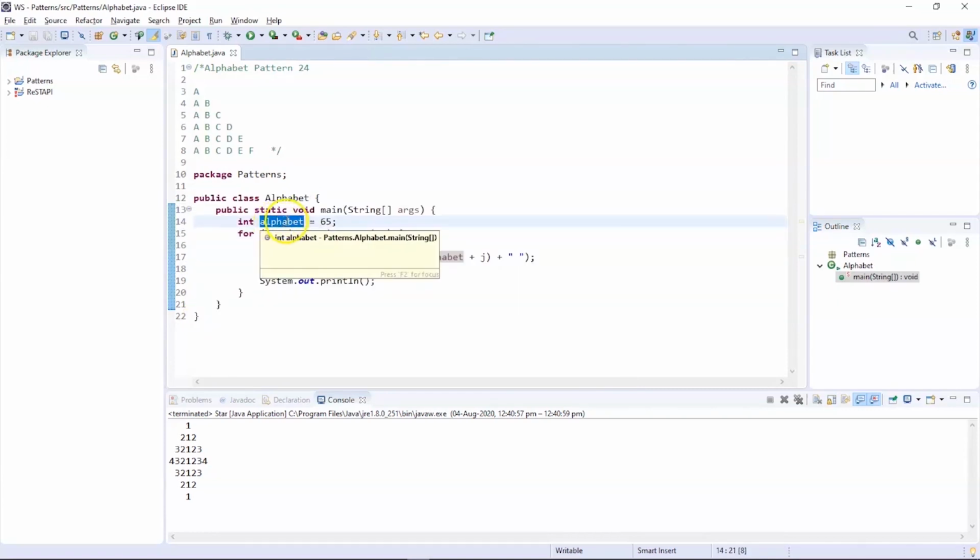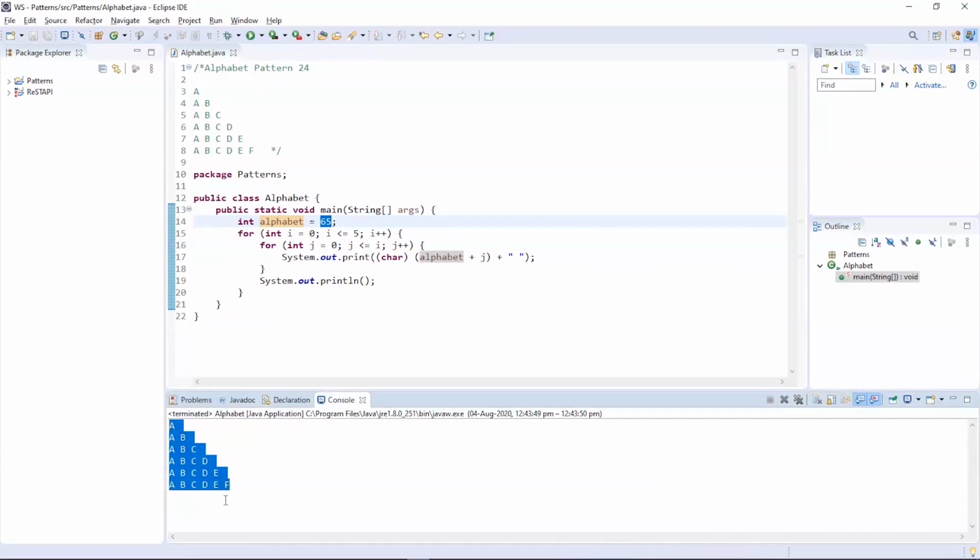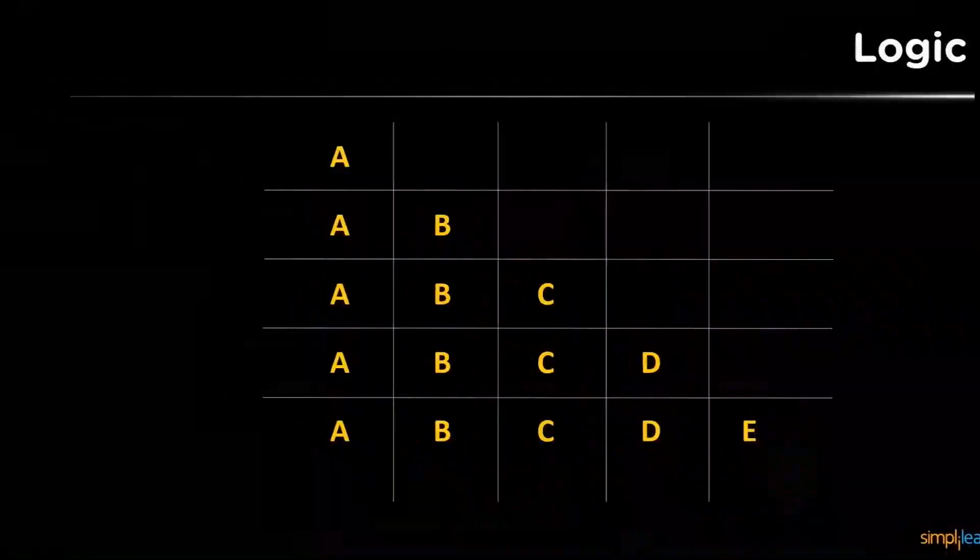So we have declared an integer type variable alphabet with the ASCII value 65, which should start the alphabets from capital A because the ASCII value of capital A is 65. Now let us run the program and see the output. So there you go, the program got successfully executed and we have the right angled triangle printed using the capital alphabets. Now let's get back and check out our next pattern.